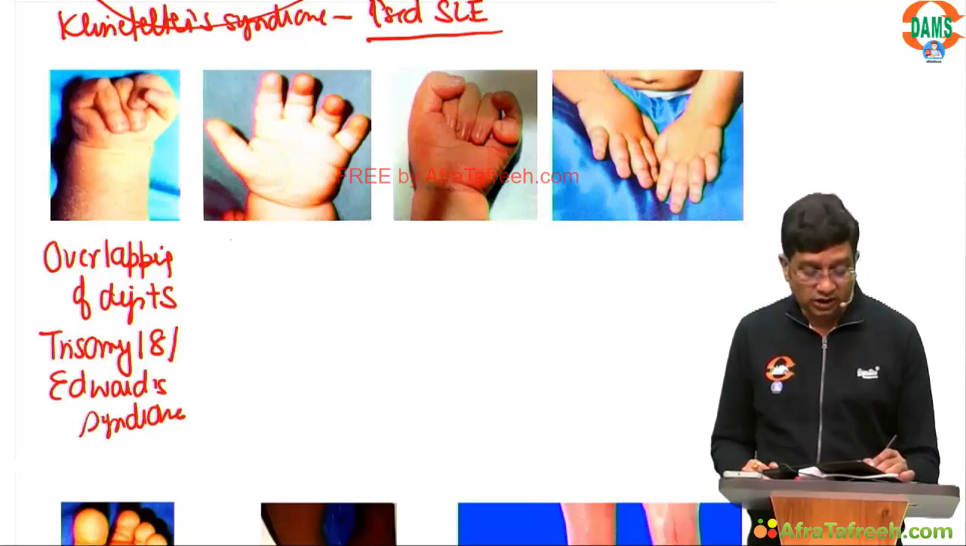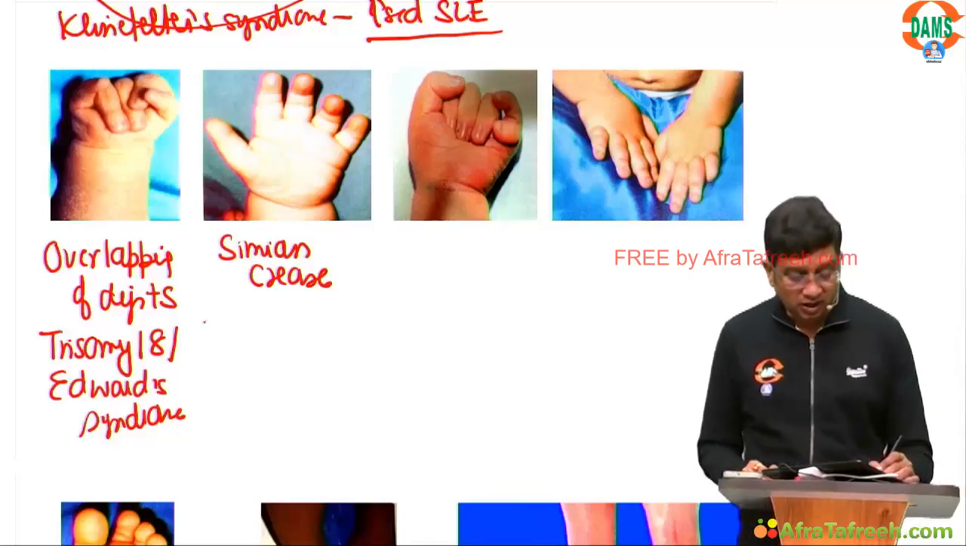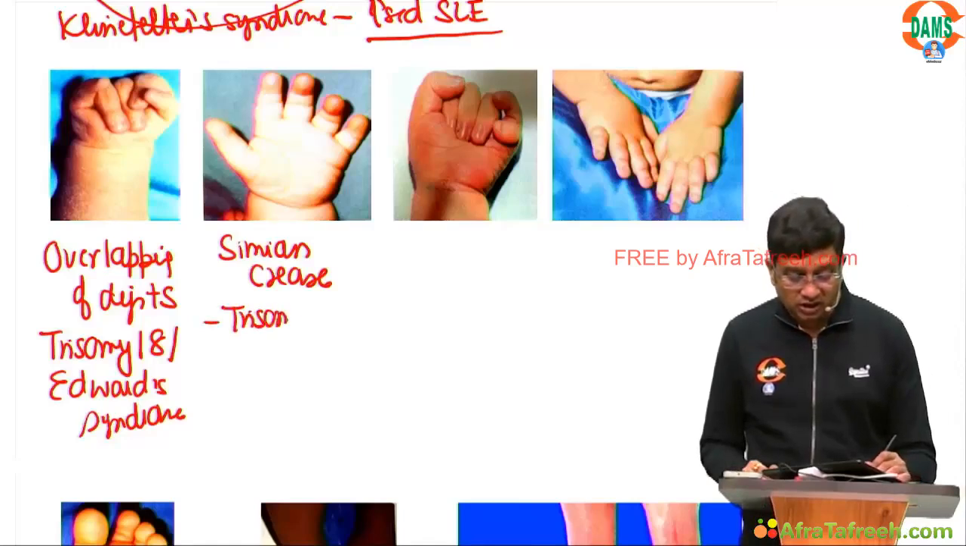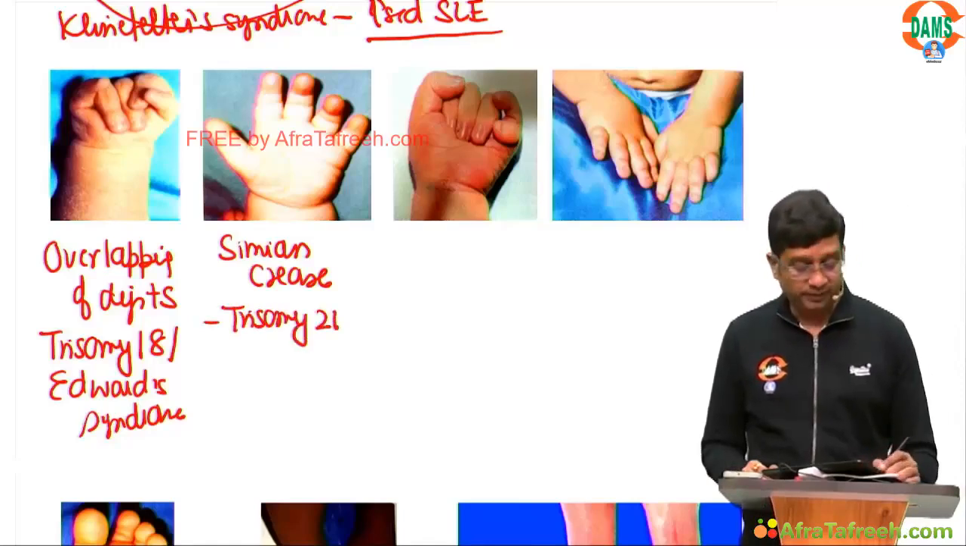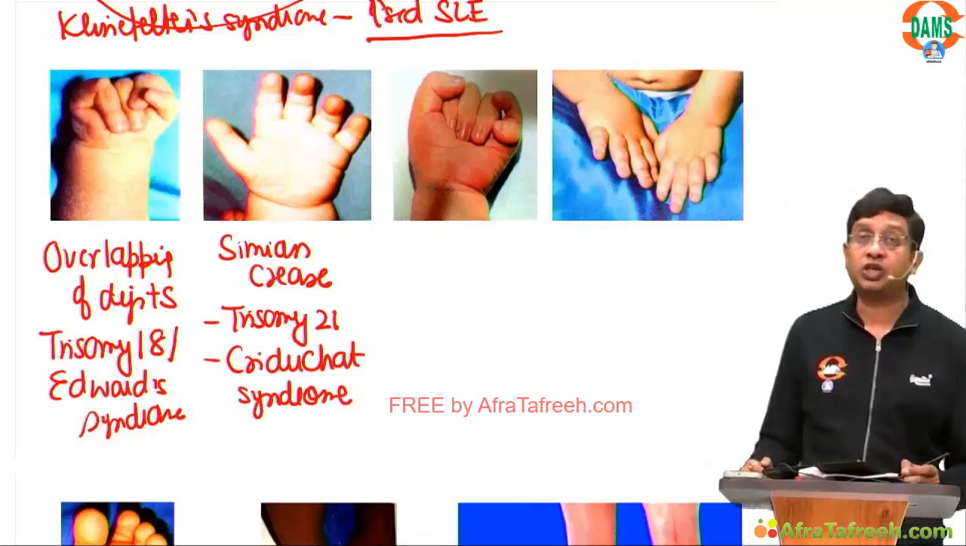This is showing a single transverse palmar crease, that is the simian crease, which is seen in trisomy 21. And this can also be seen in Cri-du-Chat syndrome.